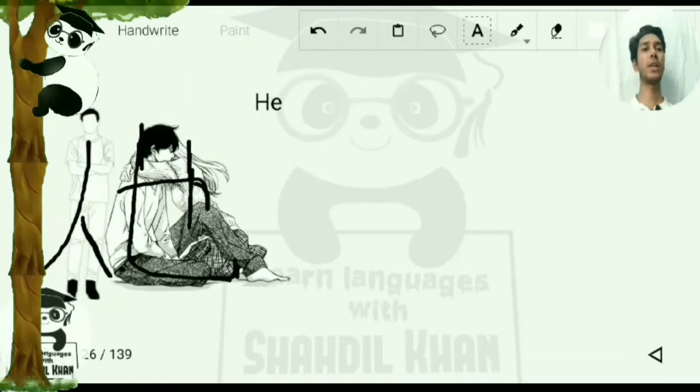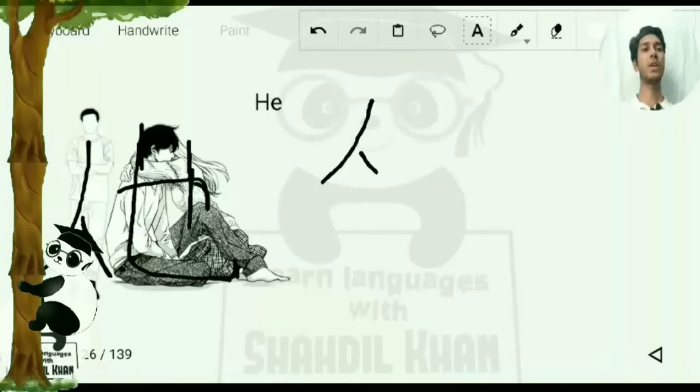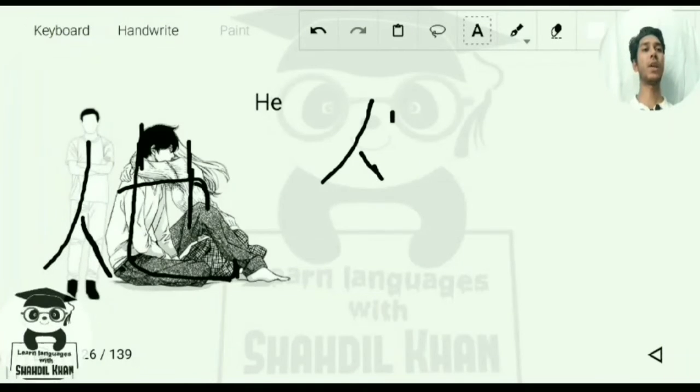So for a person we write this structure, and for also we write the structure like this. We know that we don't directly write the person like this in a compound form, so we have to transform this into a radical.